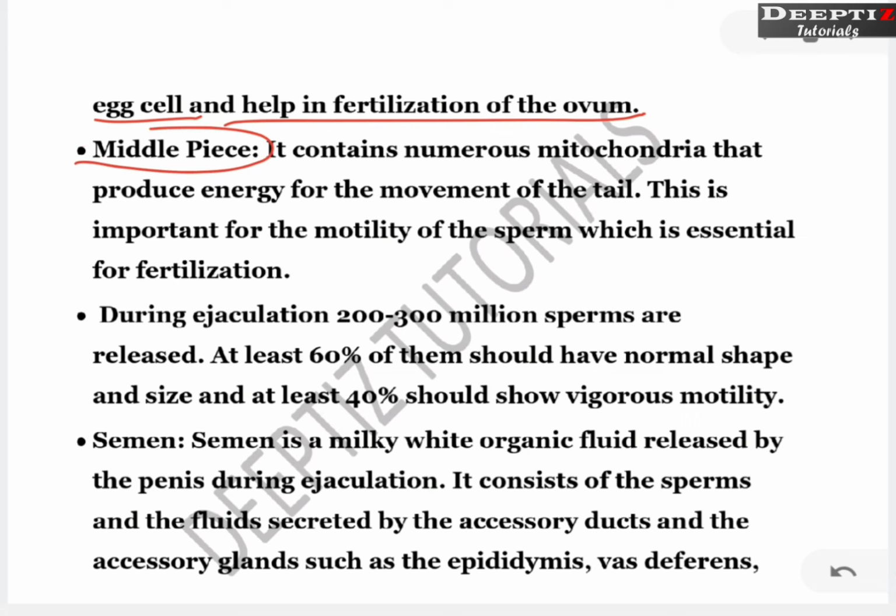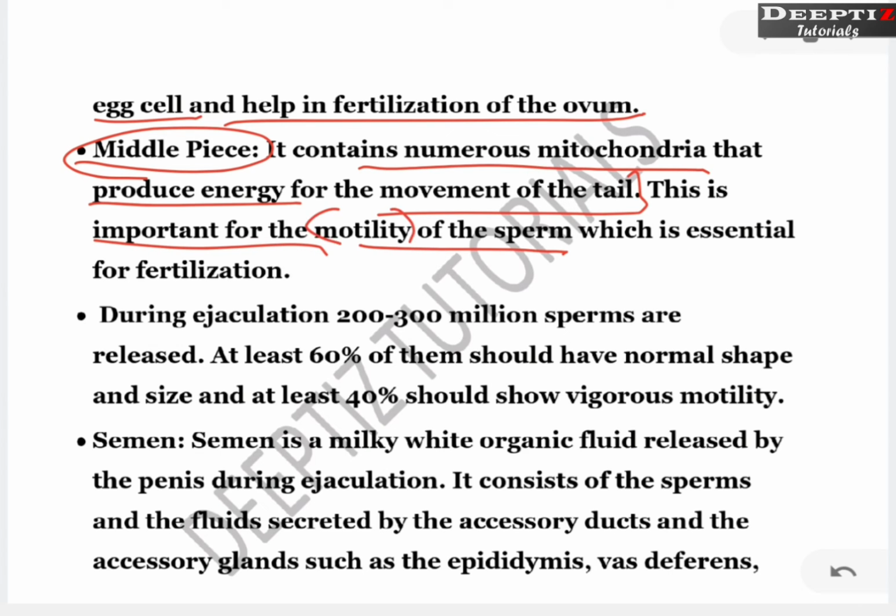Now what about the middle piece? This contains numerous mitochondria that produce energy for the movement of the tail. This is important for the motility of the sperm. What is motility? Motility means the ability to swim or the ability to move, which is essential for fertilization. Now, these are some of the facts which are given.